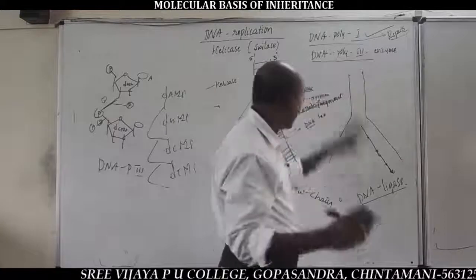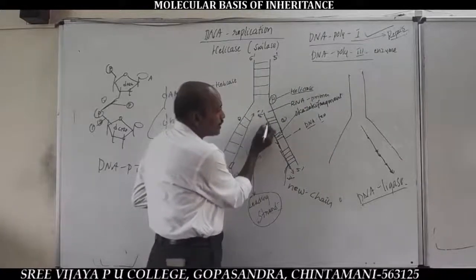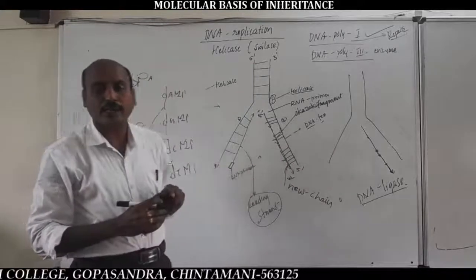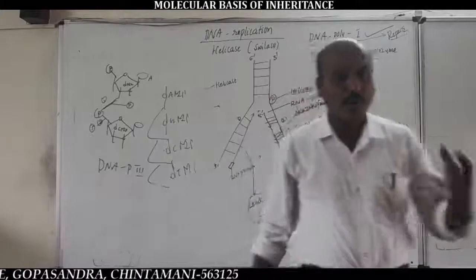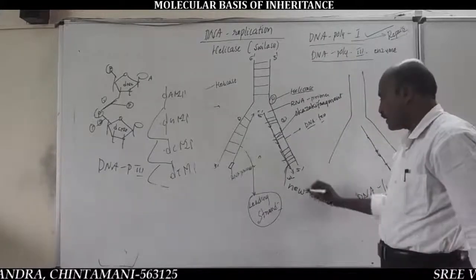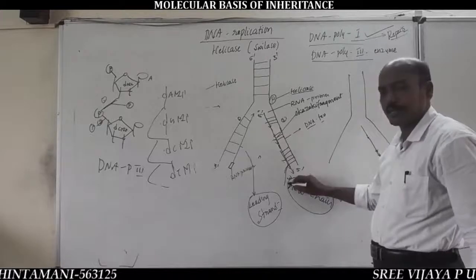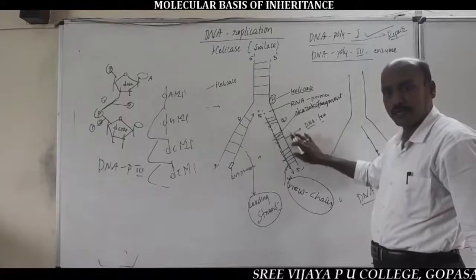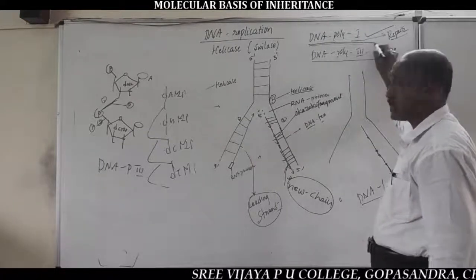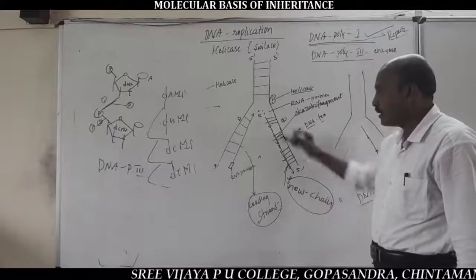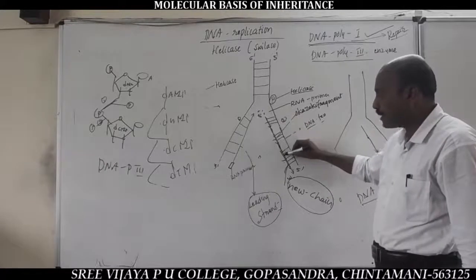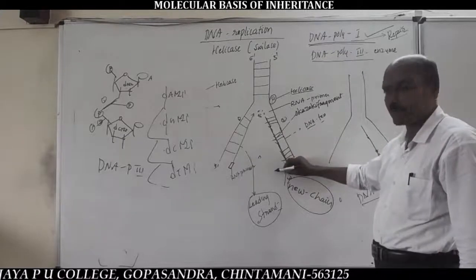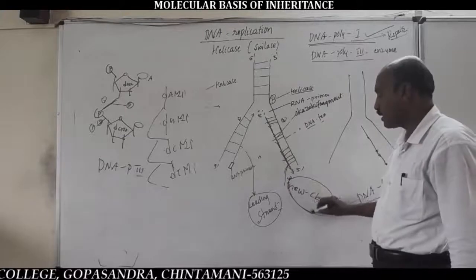And at the same time, in the lagging strand, each single-stranded DNA segment is called an Okazaki fragment, after the discovery of Okazaki. And in the lagging strand, the discontinuous strand, RNA primers are replaced and gaps are filled by DNA nucleotides in the presence of DNA polymerase first enzyme. Later on, the Okazaki fragments are joined, stitched end to end, in the presence of the DNA ligase enzyme to produce a new strand or a new chain.